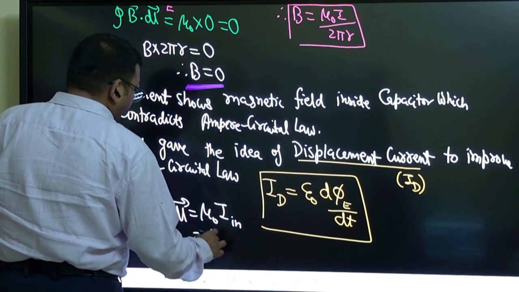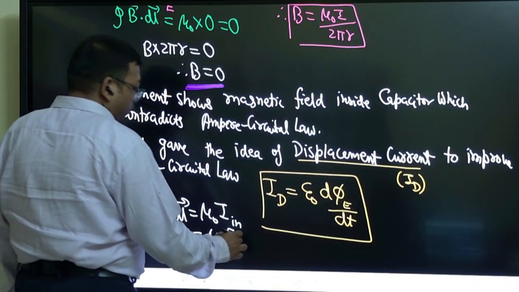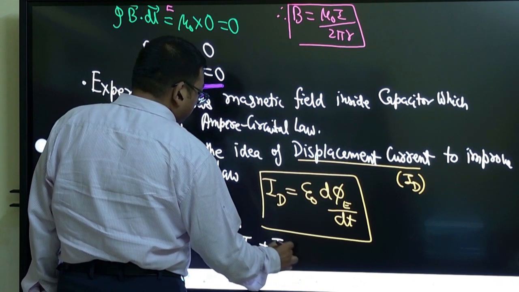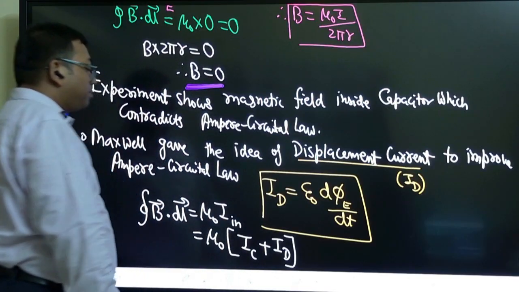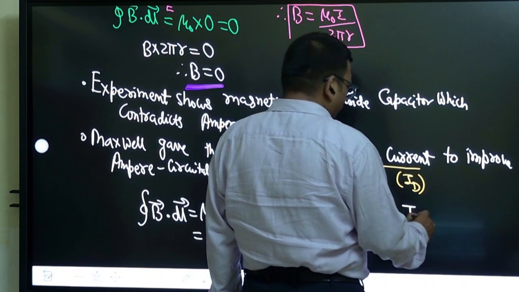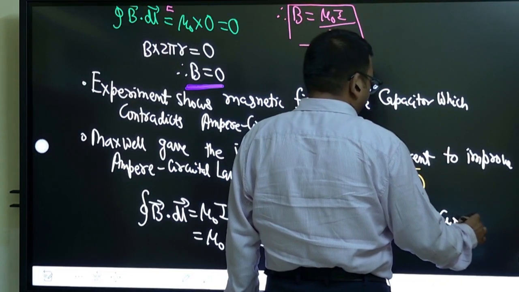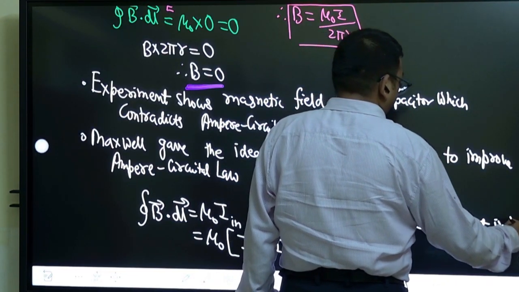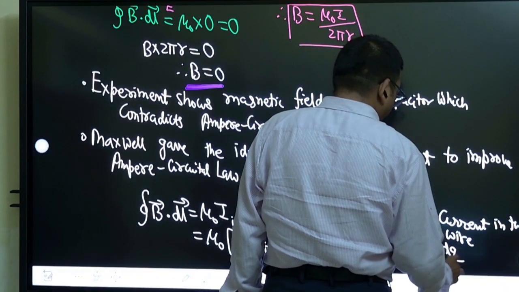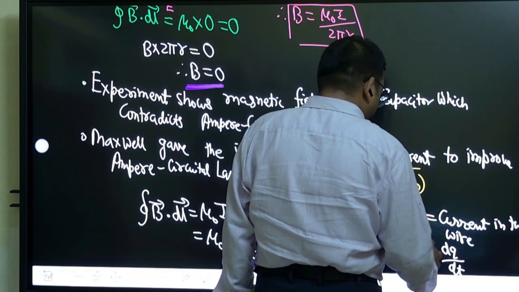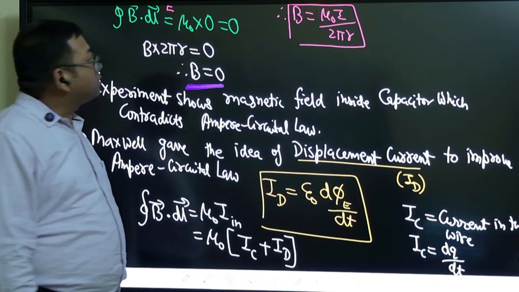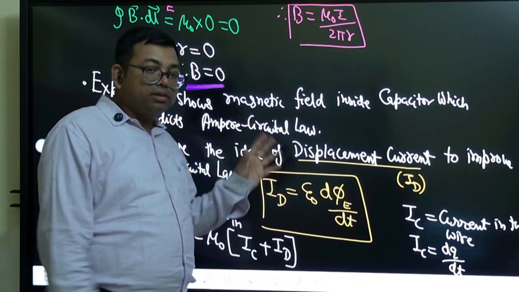In this current inside we have to count two types of current. One is current in the wire, which is called conduction current, and another is current due to changing electric field or changing electric flux. Okay. So IC is what? IC is current in the wire, which you can say as dq by dt. dq by dt is the rate at which charges are flowing in the wire or the charges deposited on the wire. That we have already calculated in this case.